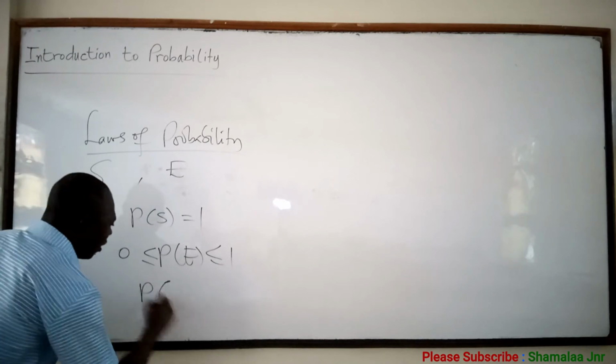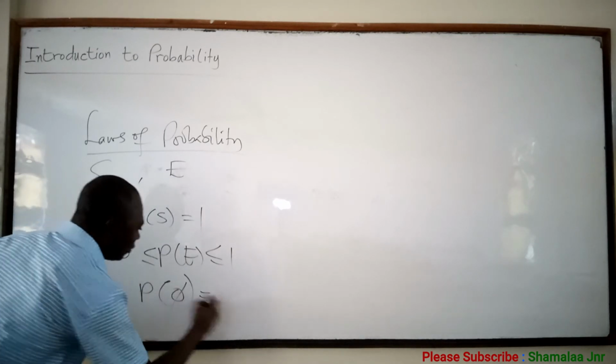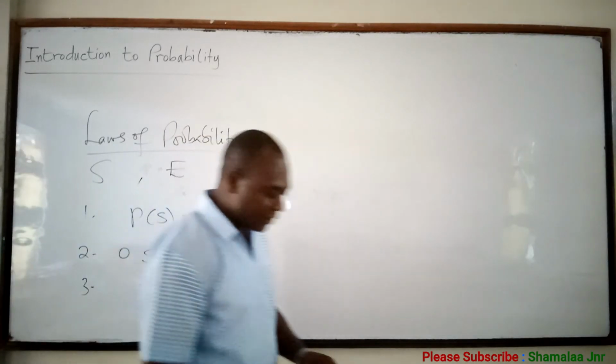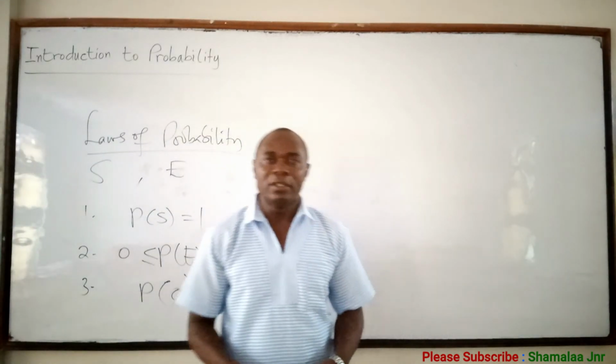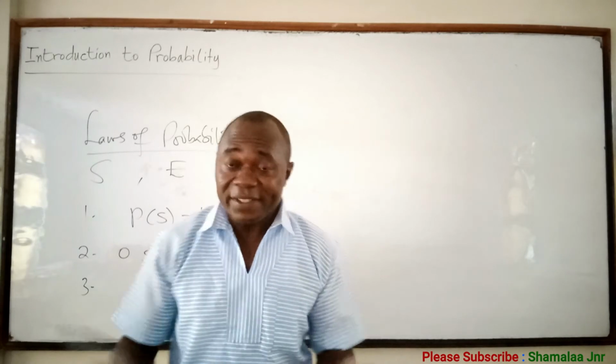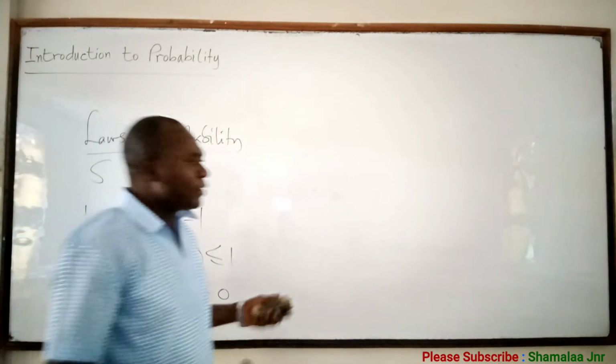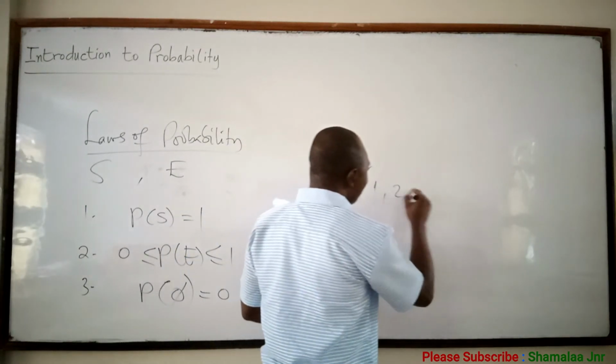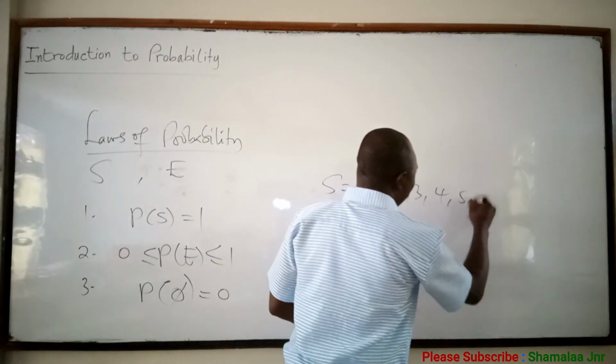3. Probability of the null set is equal to 0. For example, when a die is tossed, you can ask what is the probability of getting the number 0? The sample space, as I've already told you, is 1, 2, 3, 4, 5, 6.